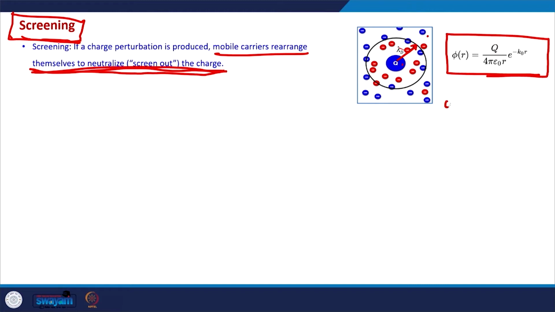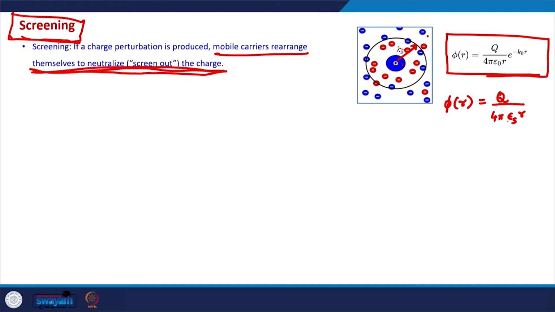The potential due to any charge, phi of r at a distance r, is given by Coulomb's law, which says that the potential is charge divided by 4 pi epsilon naught r. Epsilon naught is there because we are considering free space. If we need to consider the semiconductor, instead of epsilon naught we need to replace it by epsilon s.